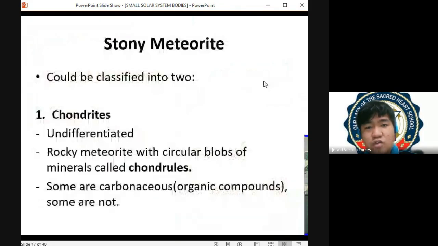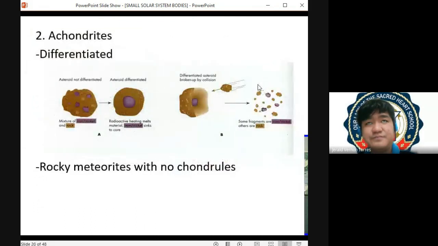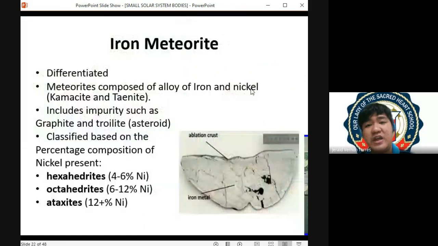Tandaan nyo to, sa stony meteorite, it can be in the form of chondrites, which is coming from an undifferentiated parent rock, or pwede siya maging achondrite, which means nanggaling siya sa differentiated parent. Now, tulad rin ng sabi ko, pwede rin makuha yung meteorite from the middle of the parent material, lalo na kung differentiated. So if you have a differentiated parent material at doon na-strip off yung meteoroid natin, it will be in the form of what we call iron meteorite. Ulitin ko, it will be in the form of iron meteorite.